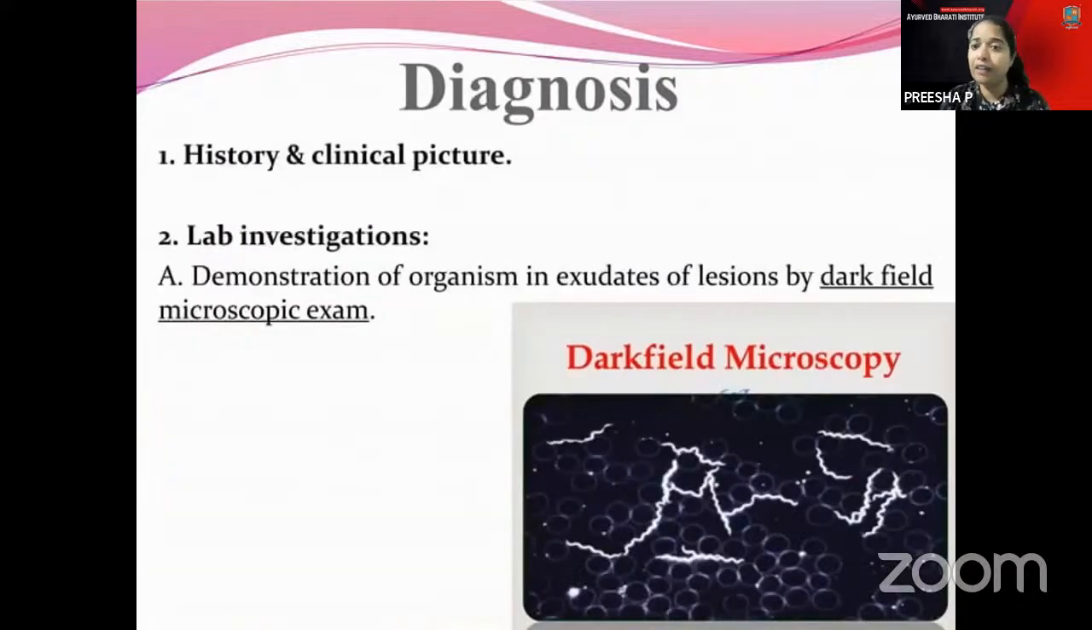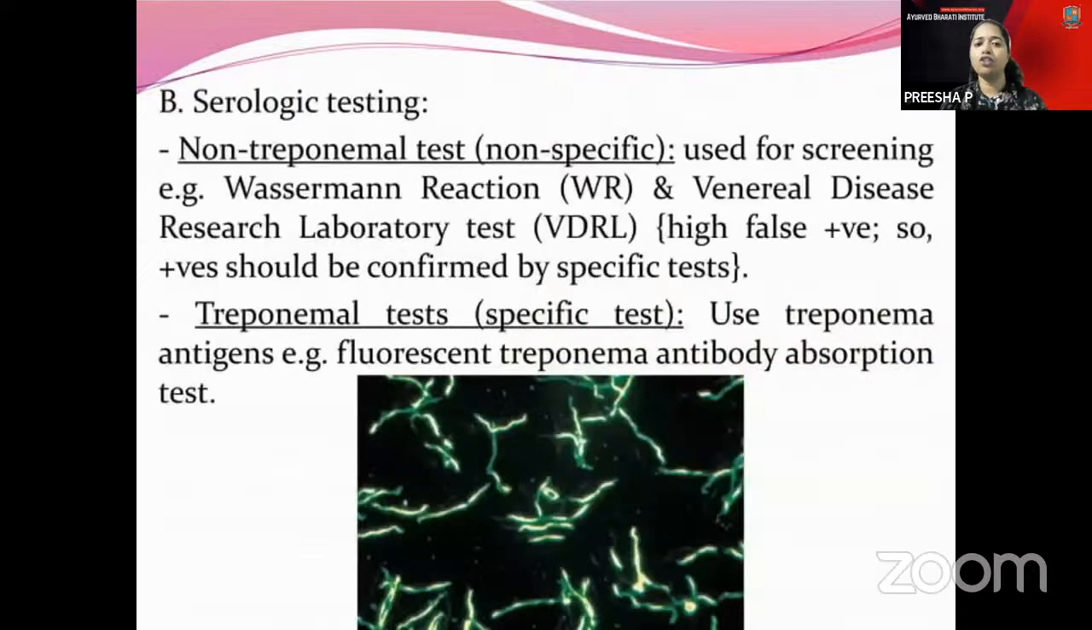Mainly the laboratory investigation is dark field microscopic examination. So you have to remember syphilis in the dark field. And there is serological testing, that is the non-treponemal tests, both the Wassermann reaction and the VDRL, the Venereal Disease Research Laboratory test. You also have the treponemal test, like the fluorescent treponemal antibody absorption test, which is also done.